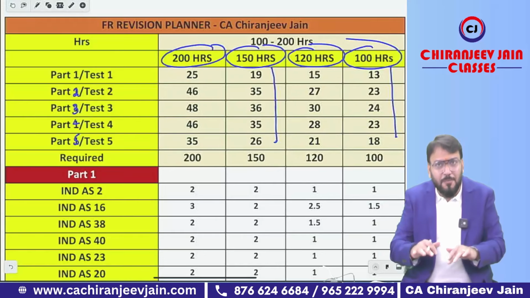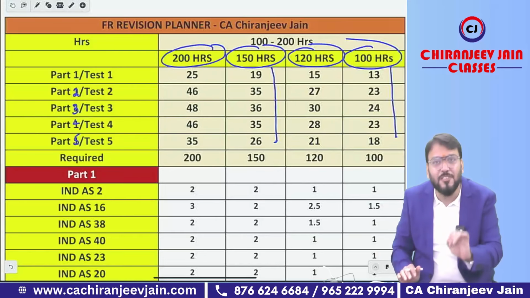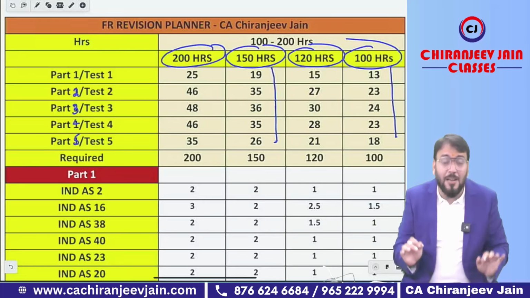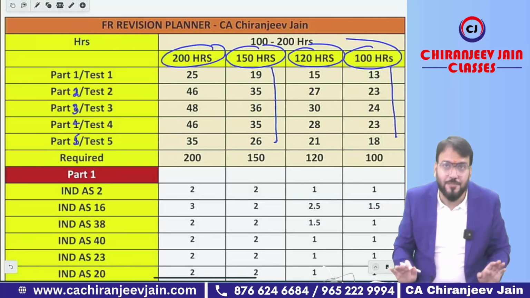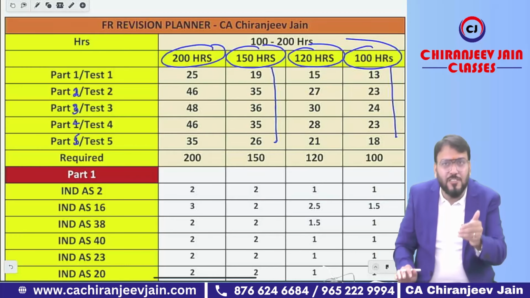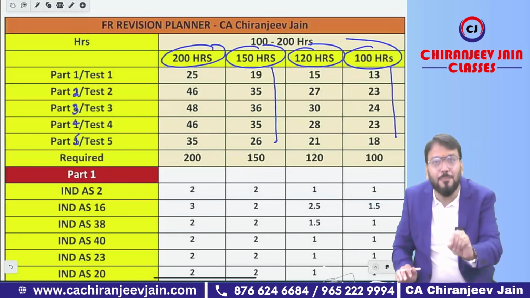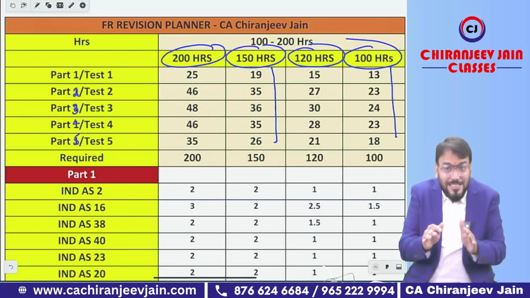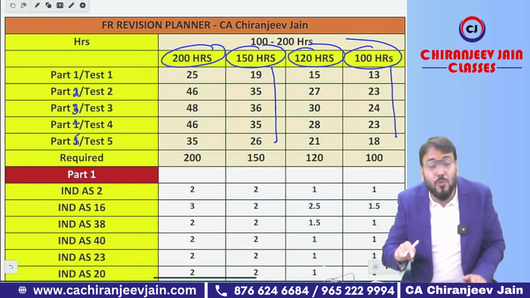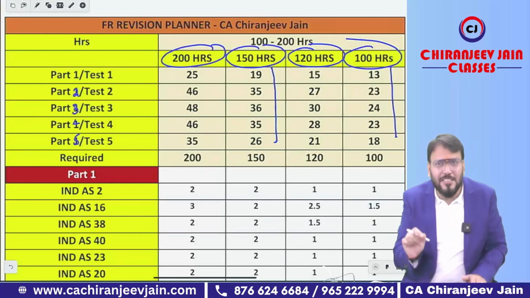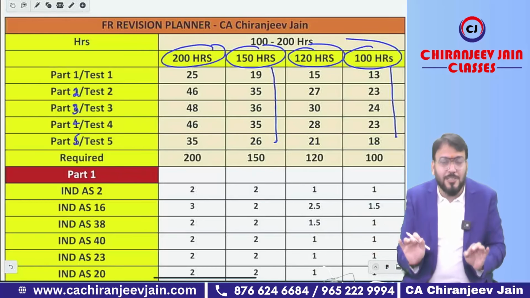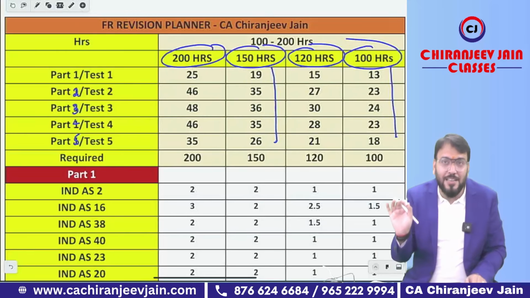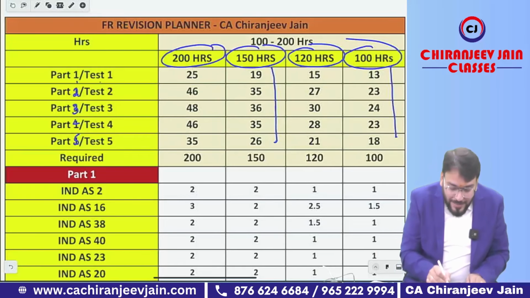Now what I have done to simplify FR preparation, I have divided the entire syllabus into 5 parts. Understood? Part 1, part 2, part 3, part 4, part 5, and for each part I will conduct one test. Once part 1 is completed, you are ready for test number 1. Part 2 completed, test number 2, you are ready. Means if you are following this particular plan, you are also planning for the test. I will discuss the test later on. Got this point? So part 1, test 1.